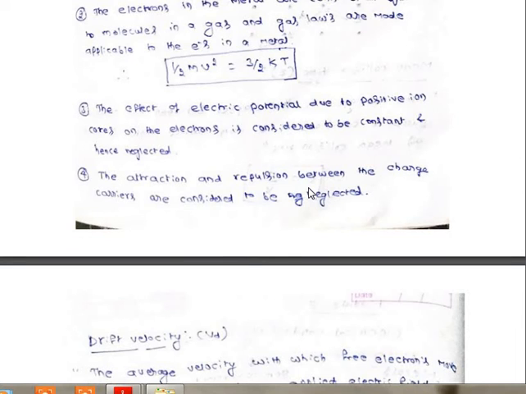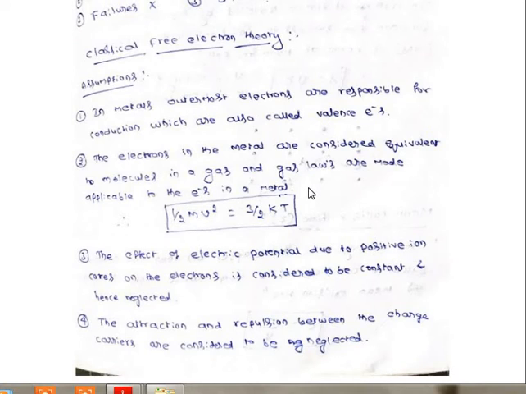Okay, so these are the 4 assumptions made by the classical theory. So you need to understand this. If you understand these assumptions, you can understand the quantum theory assumptions. See here, these first 2 are important. Third and fourth are common. These third and fourth assumptions repeat in our quantum theory. Only these first 2 assumptions will change. Okay, so this is the actual assumptions of the classical theory.